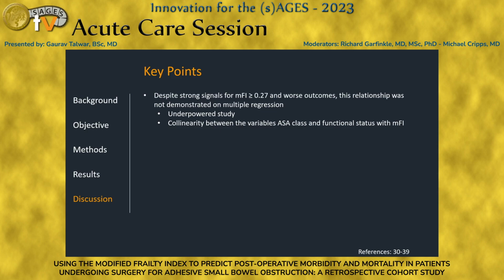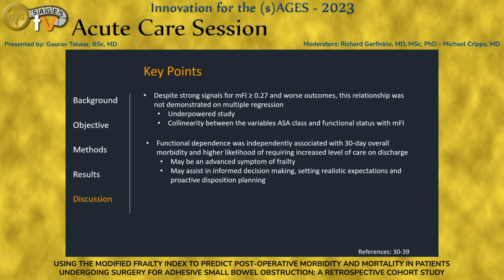So in essence, despite the strong signal that the high MFI showed, it didn't really reach statistical significance in the multiple regression model. And I think that one reason is because it was an underpowered study. Despite including all the charts we possibly could, we typically would require about 360 patients to detect these clinically significant differences, which we were not able to achieve. Also, there's quite a bit of overlap between the ASA class and dependence levels with what the MFI shows. And so sometimes when it comes to statistical analysis, the model may choose one versus the other. Nonetheless, functional dependence did show quite a bit of utility when it comes to making informed decision making.